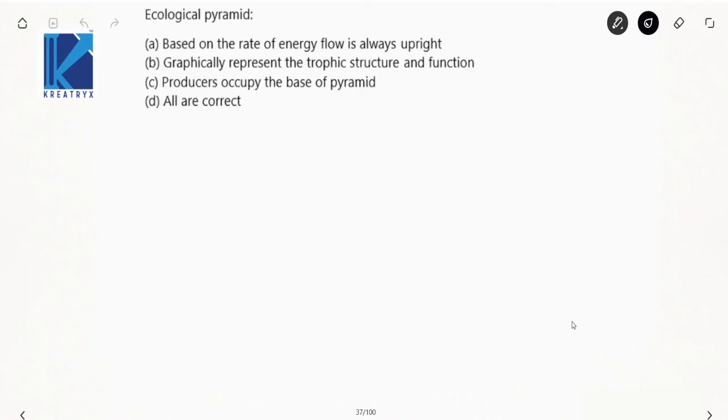Now, ecological pyramid, again we are coming to the basics of this. What is the exact definition of this? Based on rate of energy flow is always upright, yes. Based on energy flow, 10%, Lindeman's law. Graphically represents the trophic structure and function, yes, perfectly right. Producers occupy the base of the pyramid, yes, perfectly right. Now see here, all the options are perfectly correct for this.